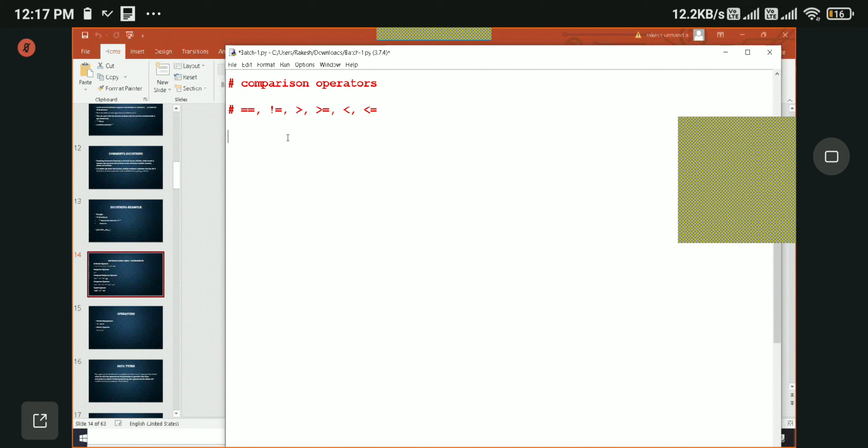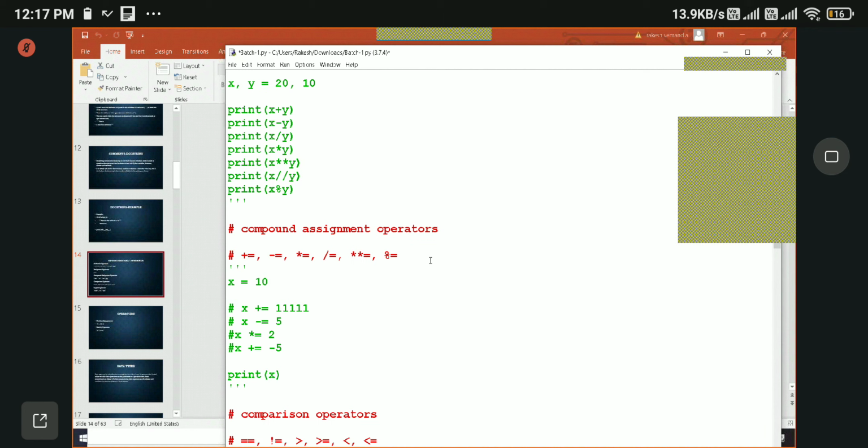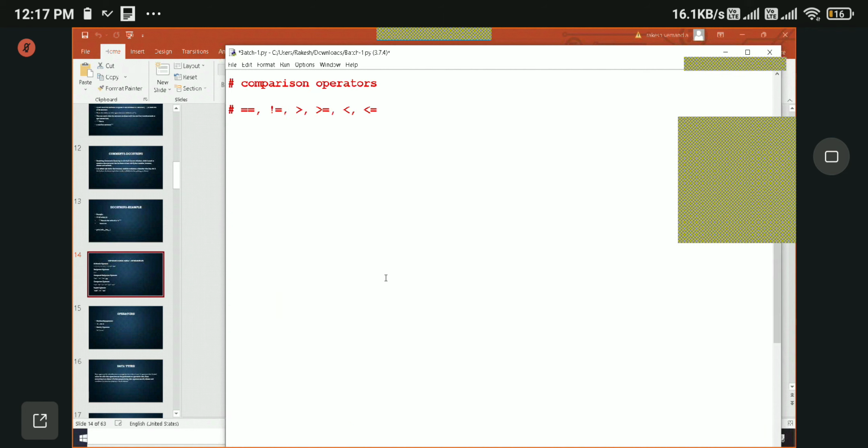So let us start with the comparison operators. To compare, we need two values, so let us define two values here. Let's say a equal to 7, b equal to 9. Obviously we need the print function to see the output.